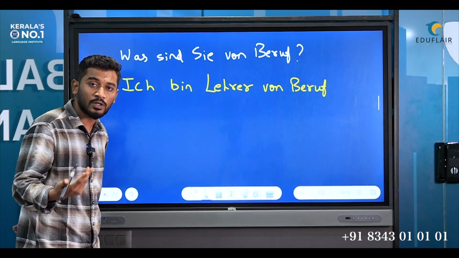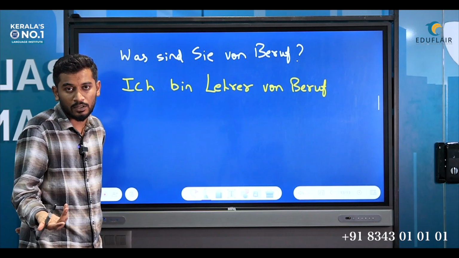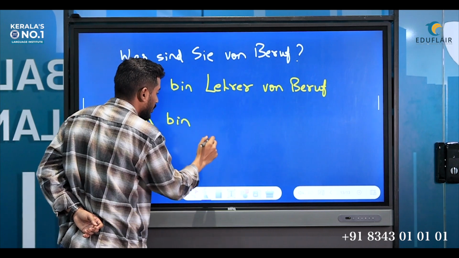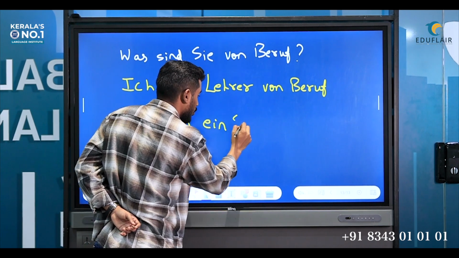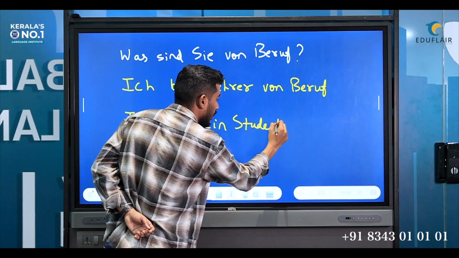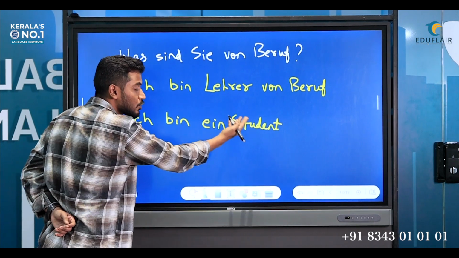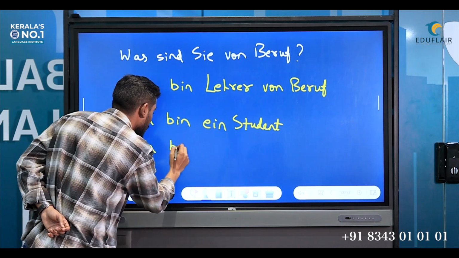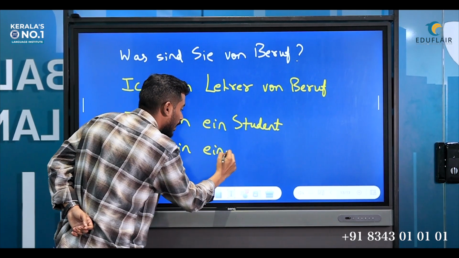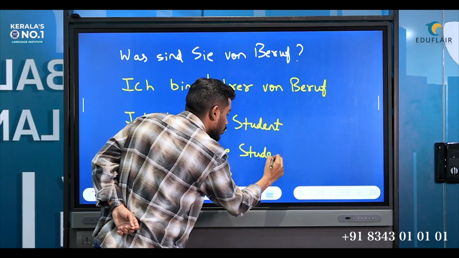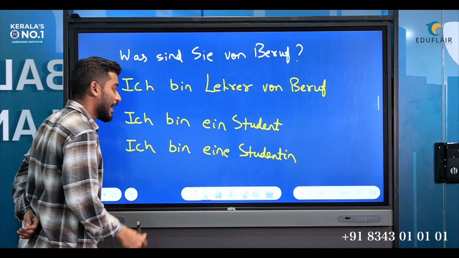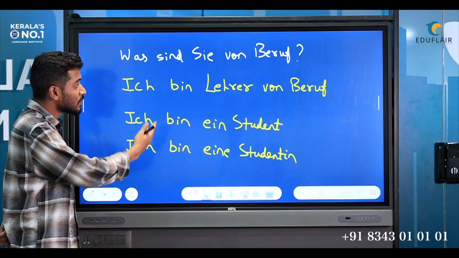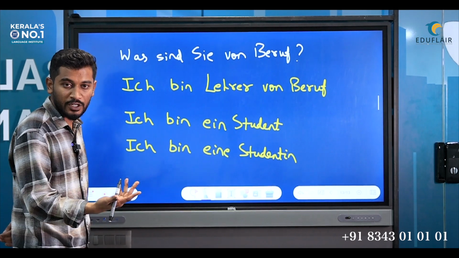Now suppose you are a student and you want to say I am a student. How do we write it down? Ich bin ein Student. It means I am a student. This is for male students. For female we write Ich bin eine Studentin. I am a student. Male, female. So this is what we write or reply for profession.